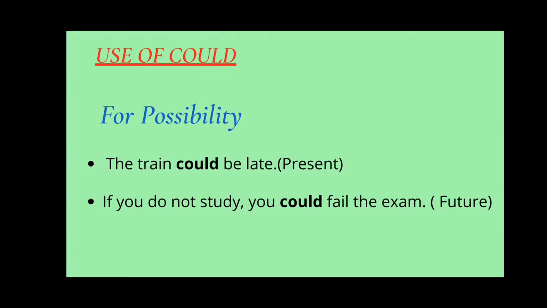Now in this sentence, I am commenting on the current or the present situation by saying that the train could be late. It is possible that the train could be late. It is my guess on the present situation. Now in the next example, if you don't study, you could fail the exam. Again I am making a guess. Are you sure to fail the exam? No, it is not. It is just saying the possibility that if you don't study, you could fail the exam. It is the possibility which I am making that if you don't study, you can fail the exam in the future. It is telling about the future.